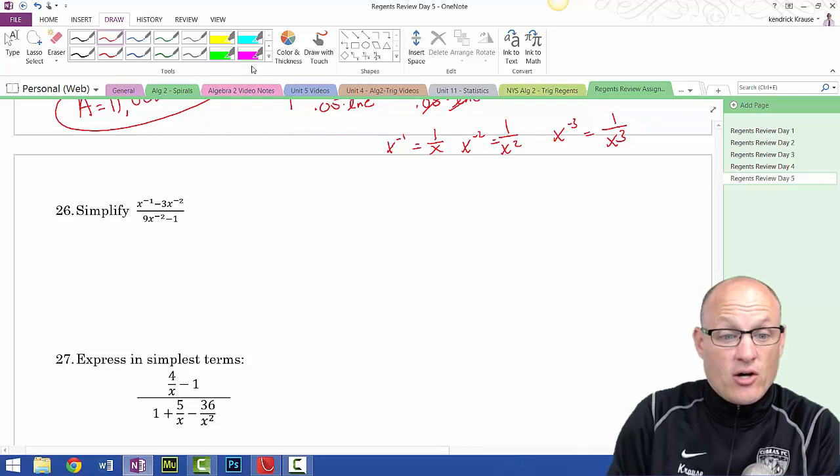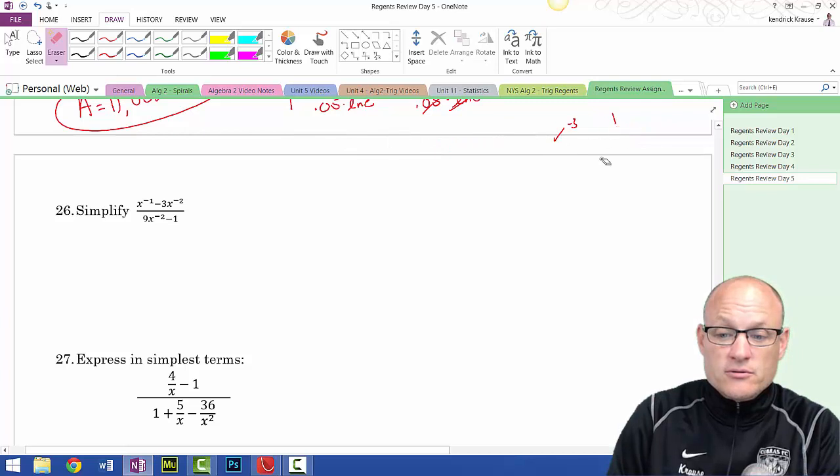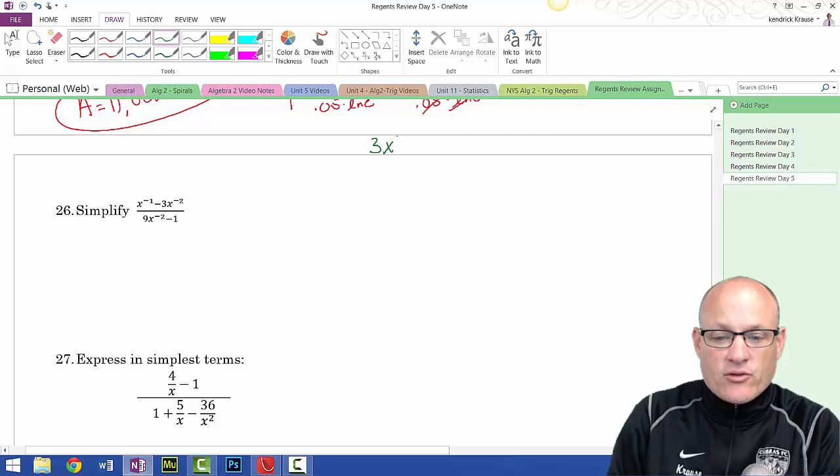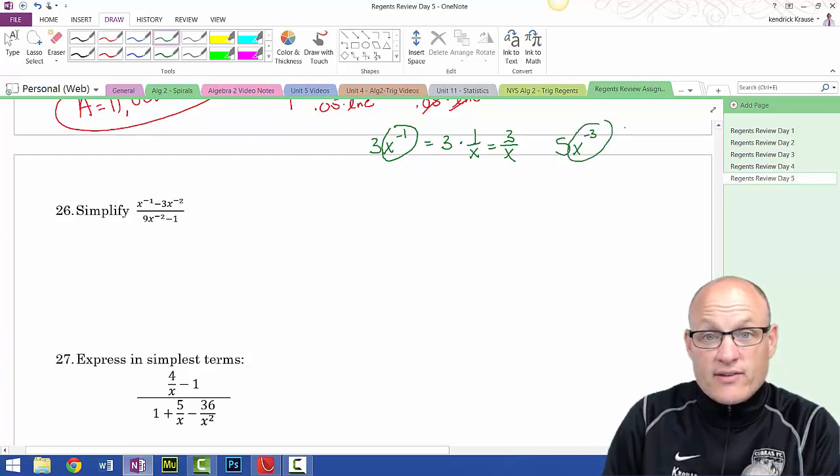Now, having said all that, and I'm going to erase all that, and pause it if you need to, here comes the hard part. If I have 3x to the negative 1, the only thing that has the exponent is this x. So this is really equal to 3 times 1 over x, which is really just 3 over x. If I have 5x to the negative 3, this is the only thing that has the exponent. So this becomes 5 over x cubed.